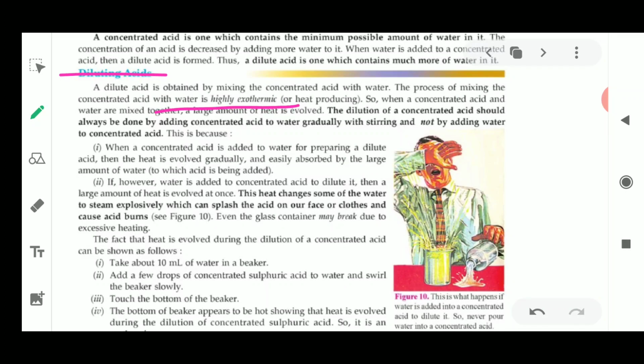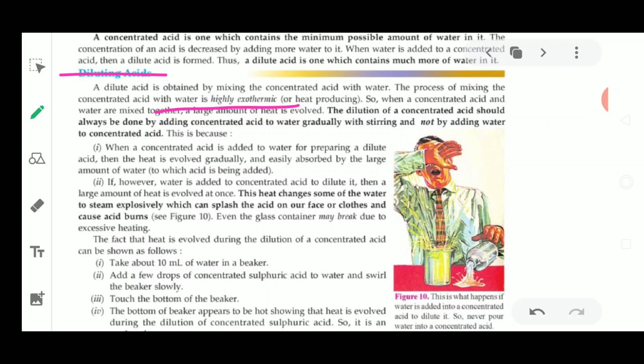Okay, so in the first chapter of your chemistry, chemical reactions and equations, I have told you that there are different types of chemical reactions. One such type was the exothermic reaction. An exothermic reaction is a heat-producing reaction, so when you are diluting any acid, you have to add water.